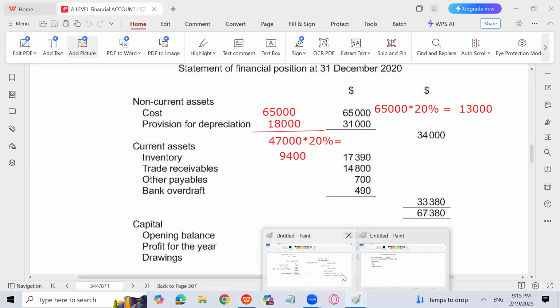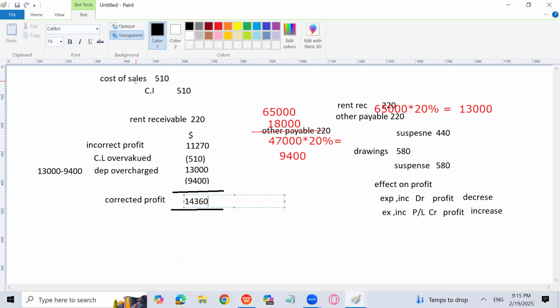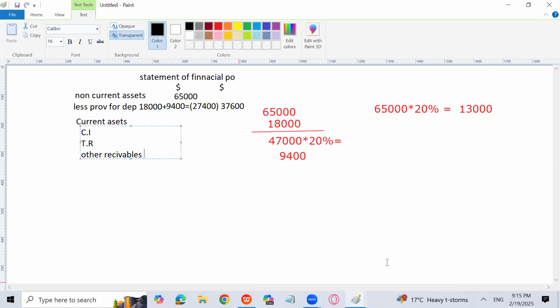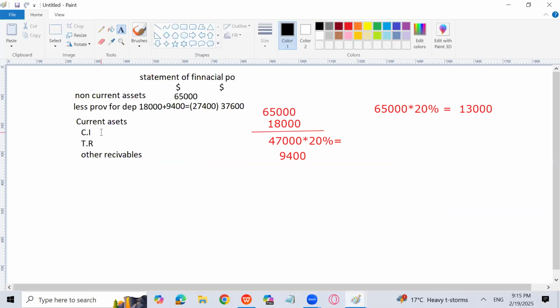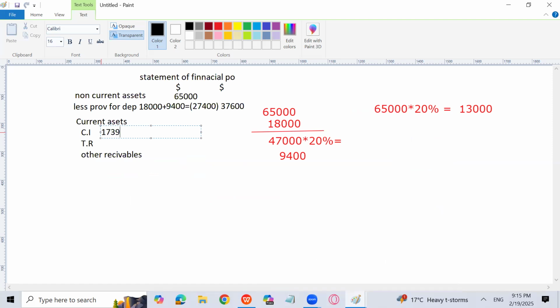But we know that the inventory has been overvalued by 510. So I have to subtract 17,390 minus 510, because that has been overvalued. So what is the amount we will get for the correct value of inventory? That is 17,390 minus 510. Sir, 16,880. It will come 16,880.